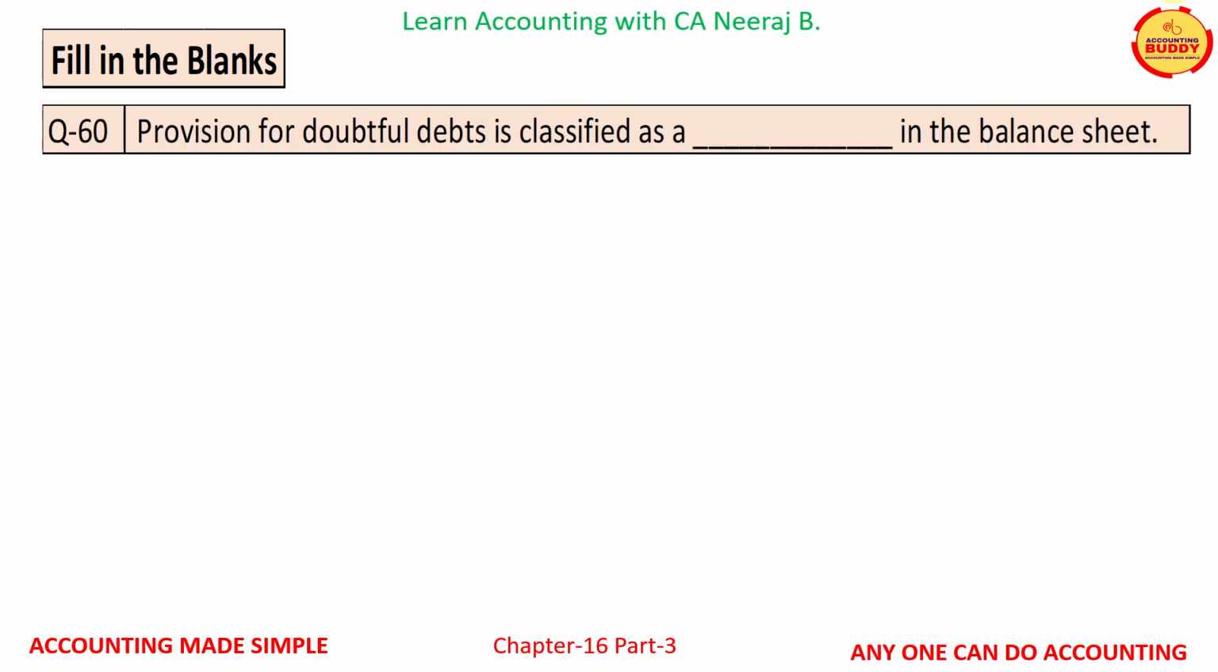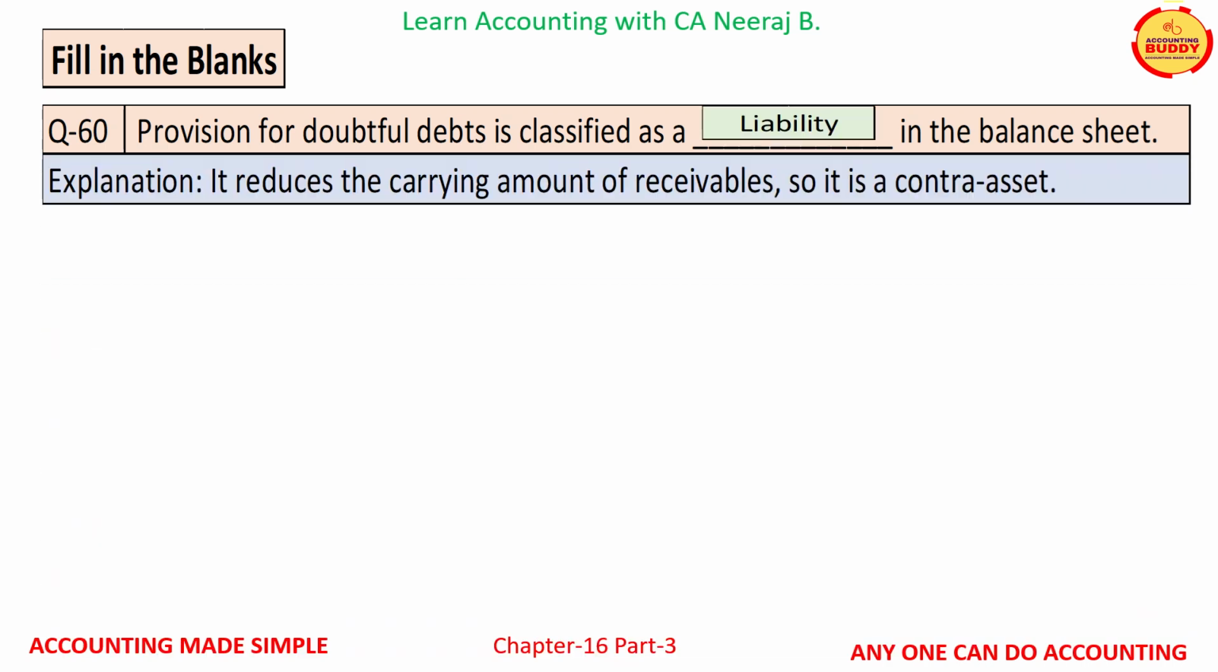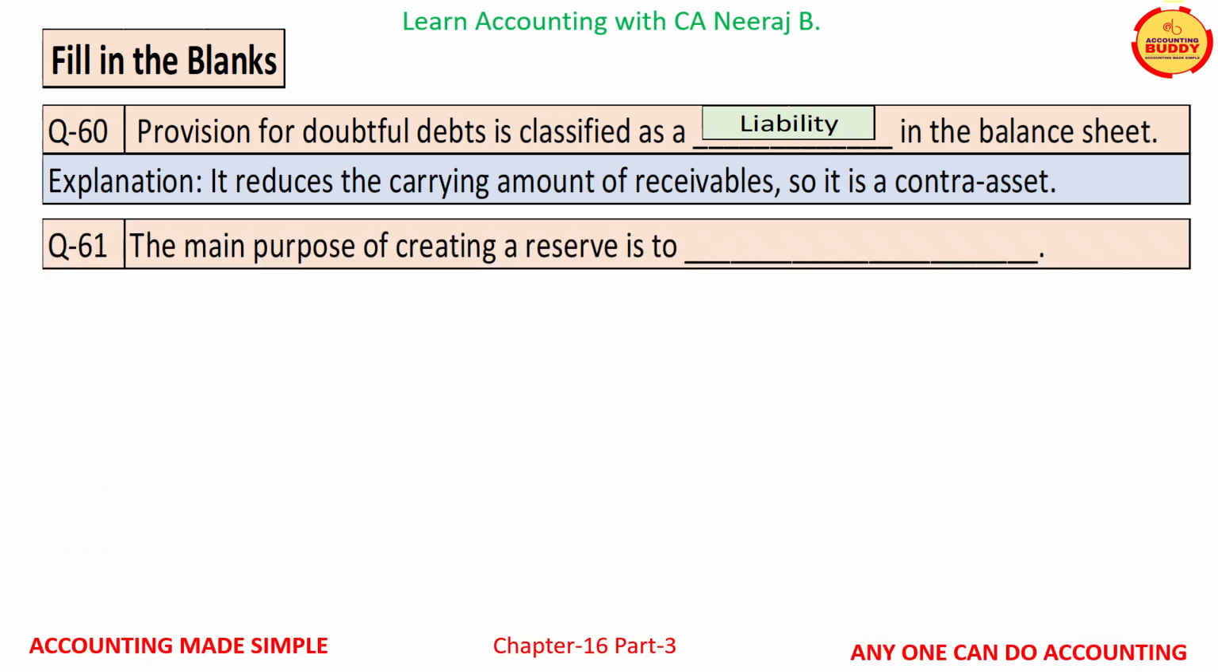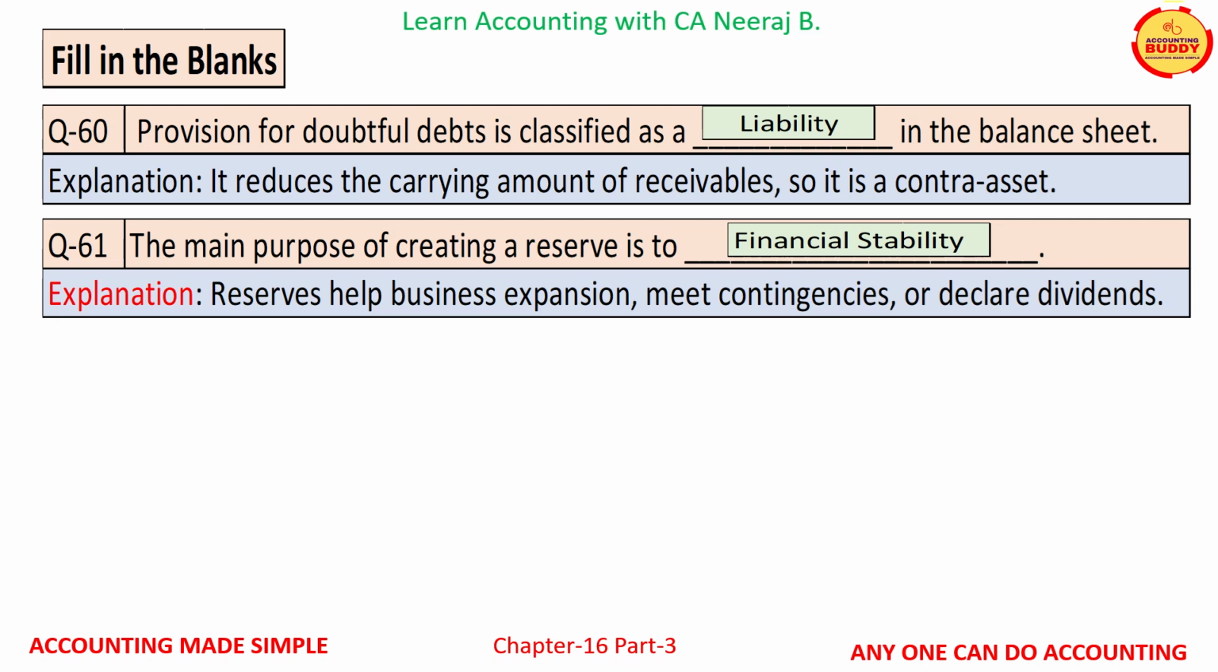Question number 60 is, provision for doubtful debts is classified as a dash in the balance sheet, and the correct word is liability. Provision for doubtful debts reduces the carrying amount of receivables, so it is a contra asset. Question number 61 is, the main purpose of creating a reserve is to dash, and the correct word is financial stability. Reserves help business expansion, meet contingencies, or declare dividends.